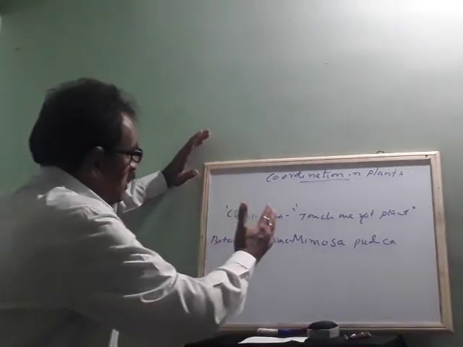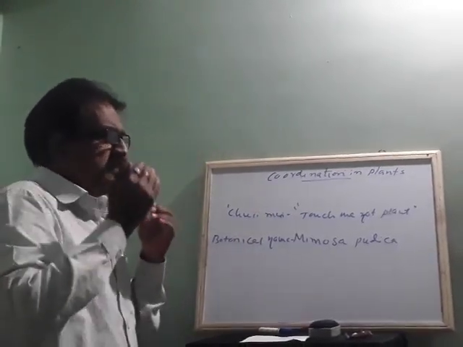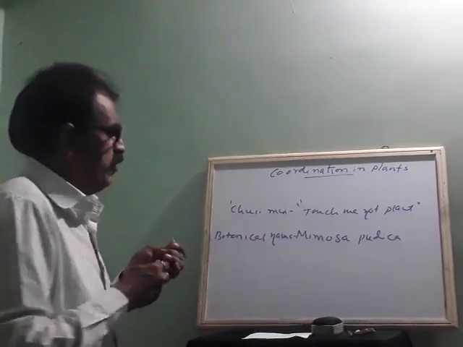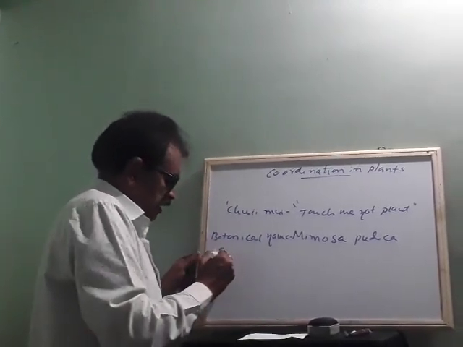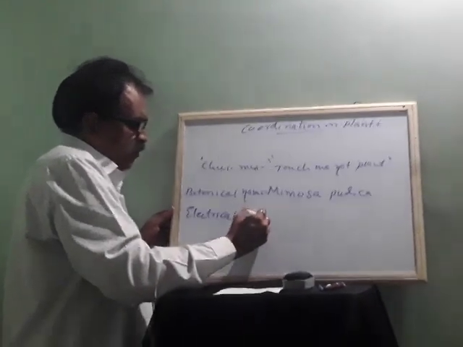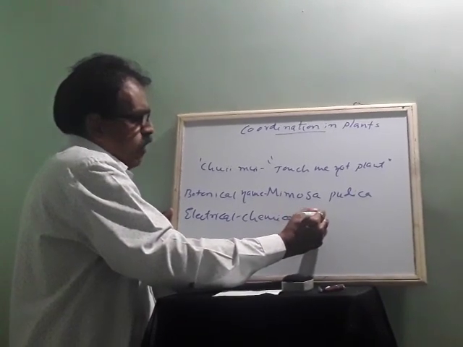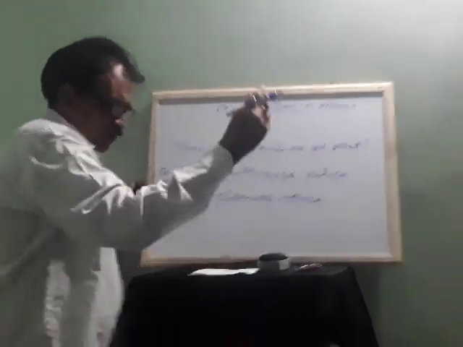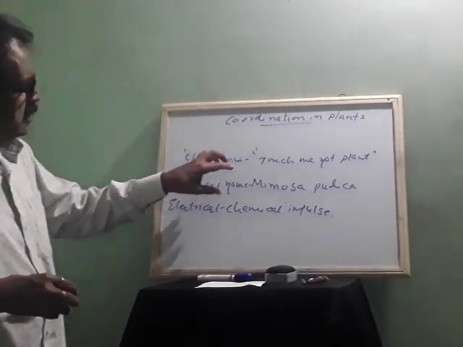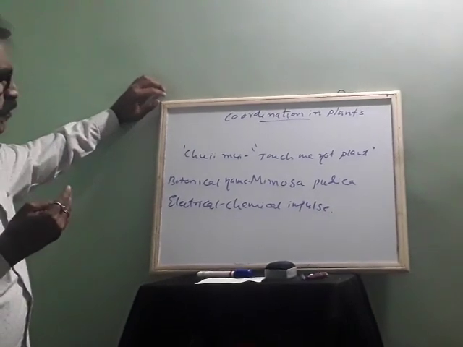See, in animals there are some cells. Whatever message is sent goes in the form of electrical or chemical impulses. Electrical, chemical impulses. Here, this drooping of the leaf inside.